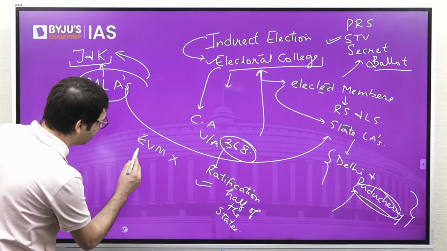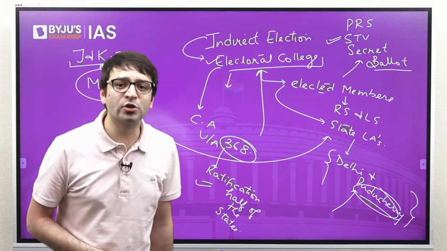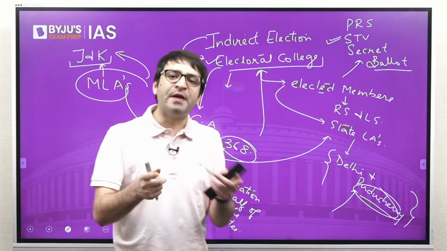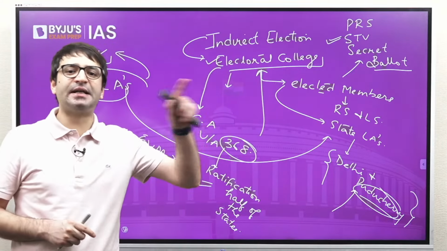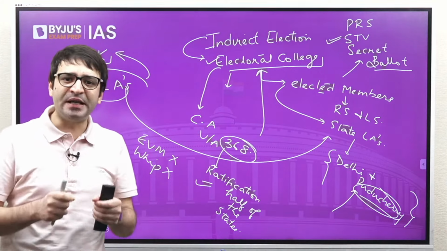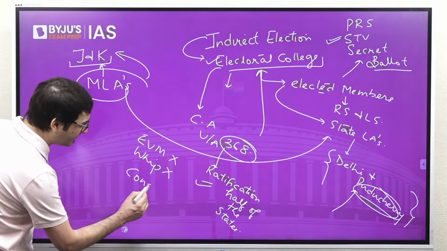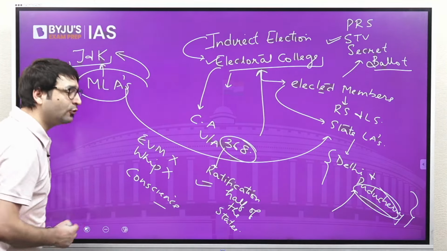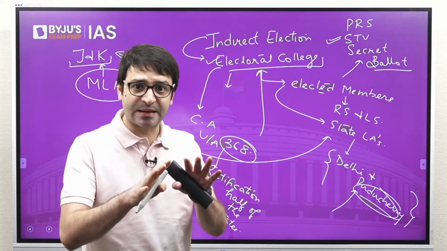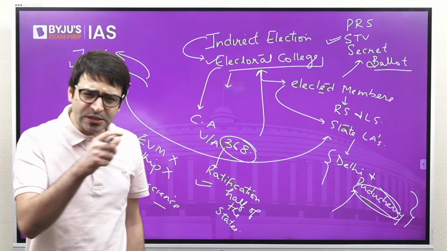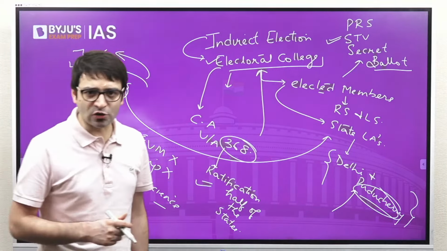And at the same time, the whip issued by the political party will have no meaning whatsoever. That means no whip can be issued by the political parties that you have to vote in favor of candidate A or candidate B, which means the members of the Electoral College will have to vote based on their conscience. They shall not be bound by the whip issued by the political party. That is something that you have to keep in mind. So this is how the President of India is elected to his office.